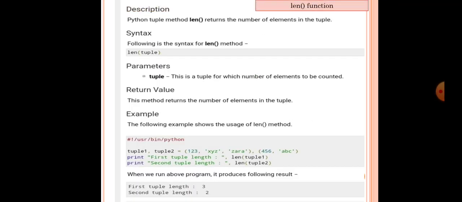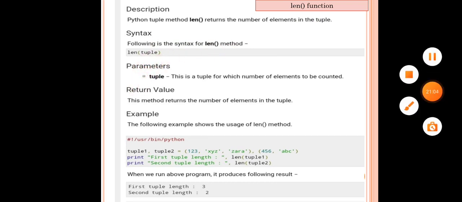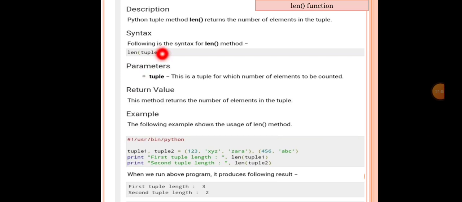Next is the length function. The Python tuple method len returns the number of elements in the tuple. Syntax: following is the syntax for the length function, len(tuple). The parameter here is only the tuple, this is the tuple for which the number of elements is to be counted, and the return value is that the method returns the number of elements in the tuple.